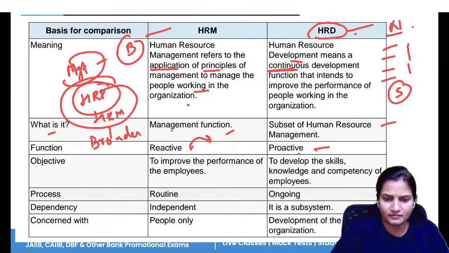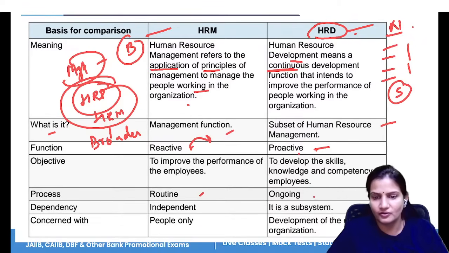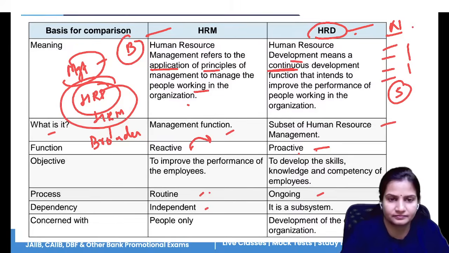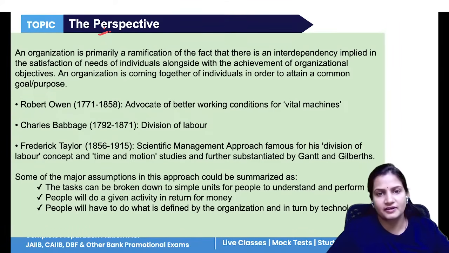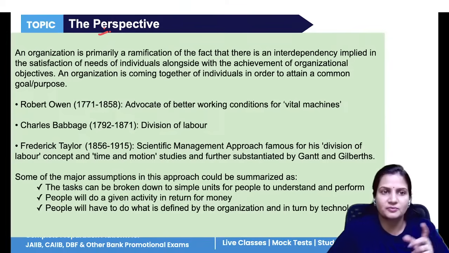Now, it's a routine task, it's an ongoing activity, it is a subsystem, it is an independent HRM. Now, perspective means what? Different people have different perspectives. The people who are working in your organization have different thoughts. Similarly, managers also have different thoughts.